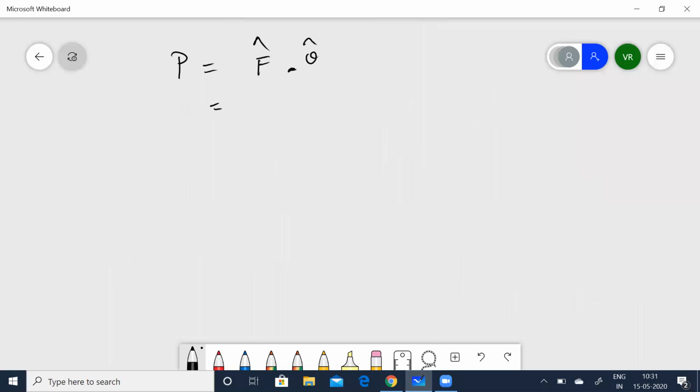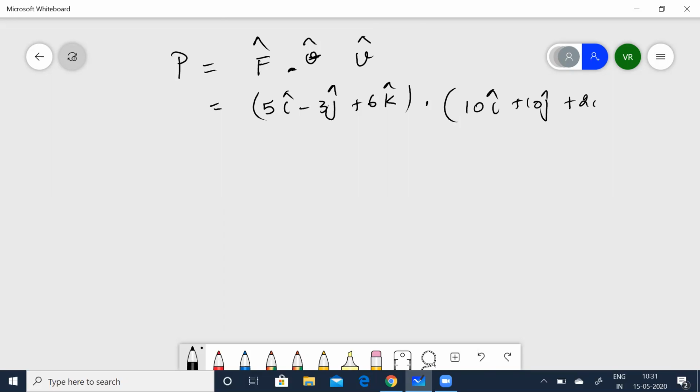So that means F is given, V is given. V is 5i minus 3j plus 6k, F is 10i plus 10j plus 20k, which is nothing but 5 tens are 50, minus 3 tens are minus 30, 6 into 20 will give you 120.